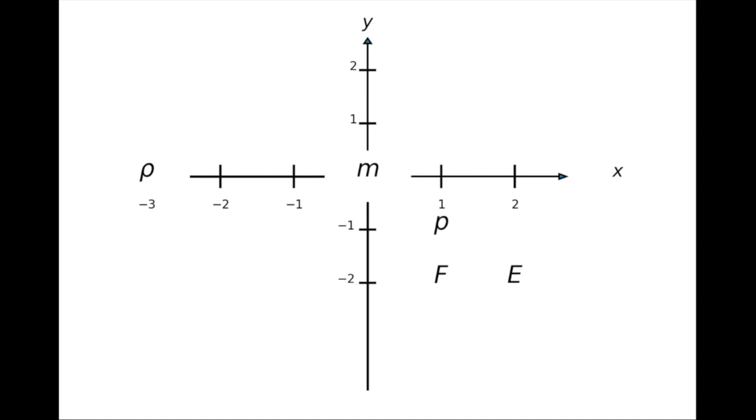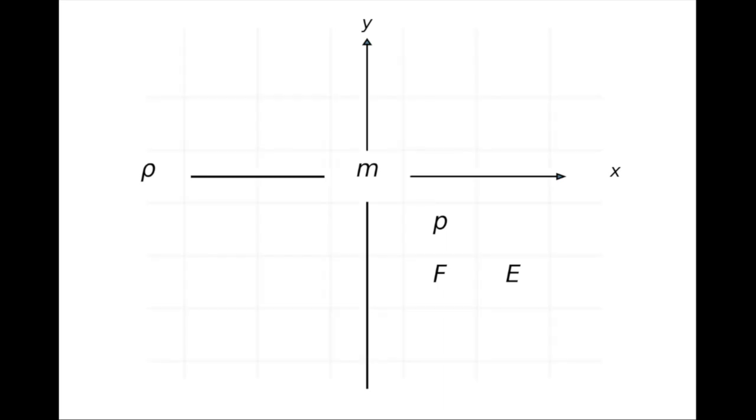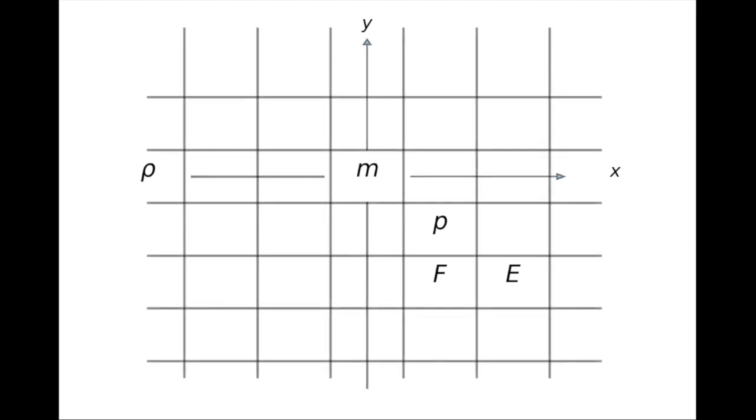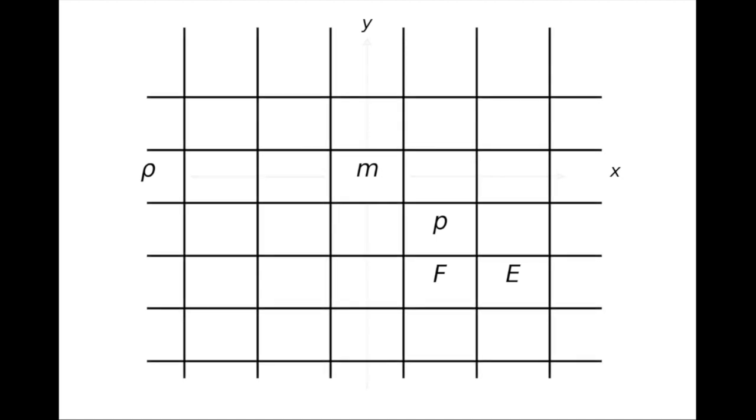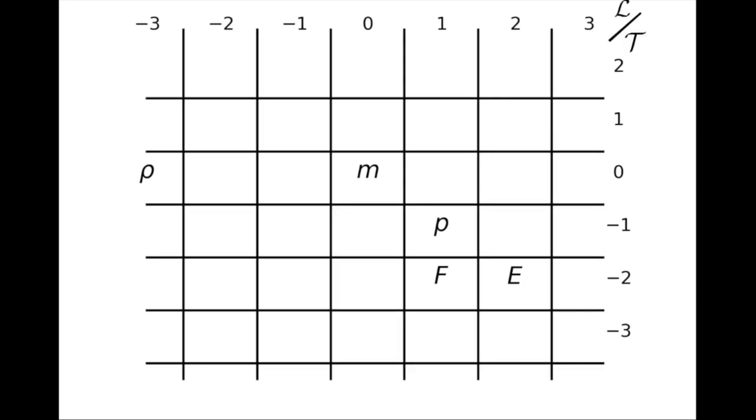Note that they all have integer exponents, x and y. For this we say that they are standard mechanical quantities. Most of the mechanical quantities used in physics actually follow these standards. So instead of allowing all positions x and y, let us restrict our scope for now to integer values of x and y, switching from a continuous plane to a lattice. The lines and columns can be labeled by the values of x and y. With this representation, we can now build a table of the standard mechanical quantities used in science. We've only filled a few spots so far. Let's play a little guessing game and try to uncover more.